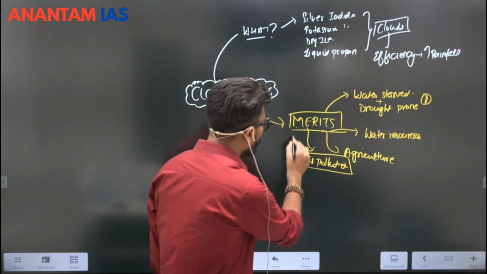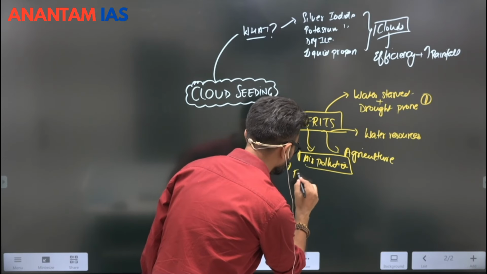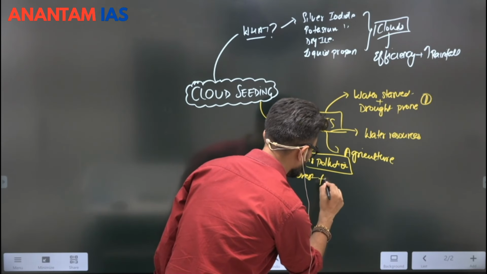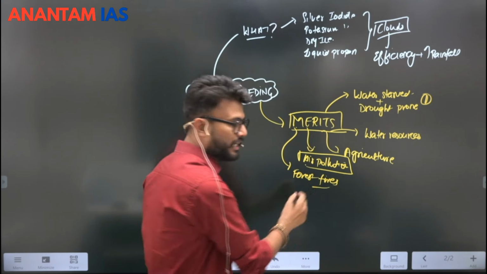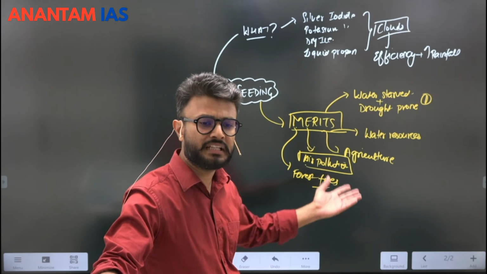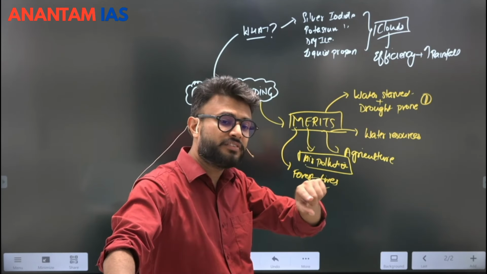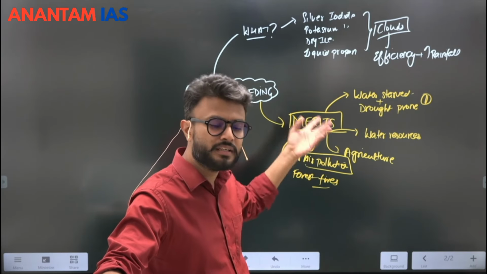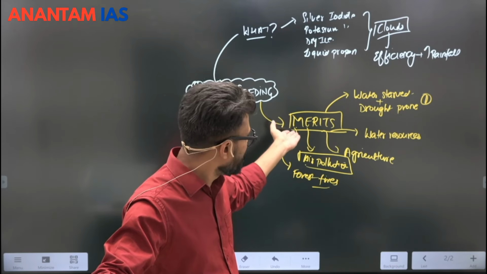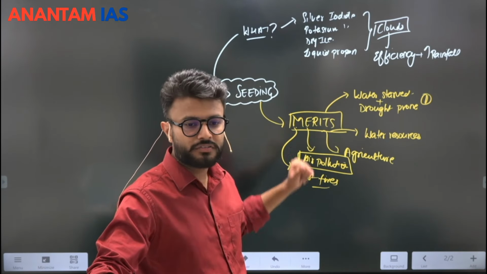Next, it can also help us to curb a few disasters like forest fires. We know that in many parts of the world, not just India, forest fires take place and they continue for many days. In that scenario we can use cloud seeding to overcome this. This can be used to generate hydropower also. So these are multiple merits of cloud seeding.